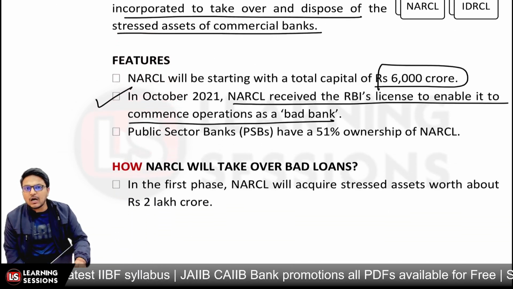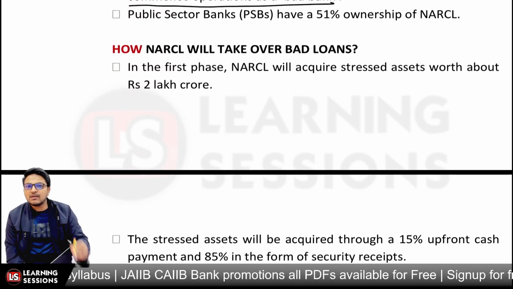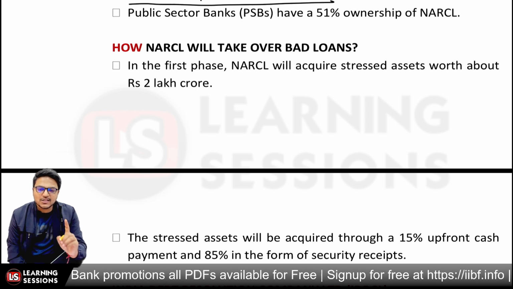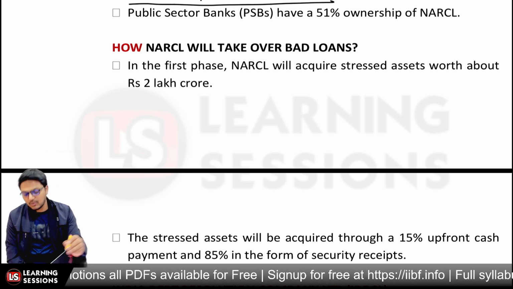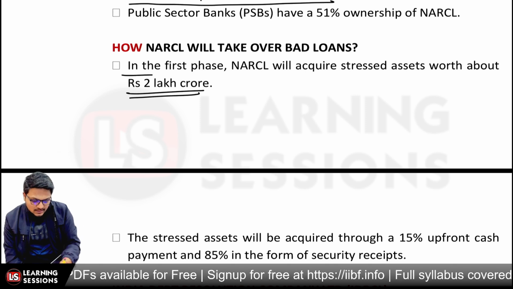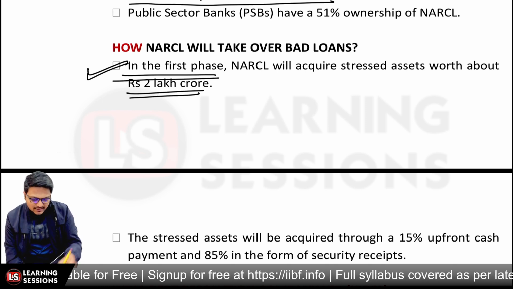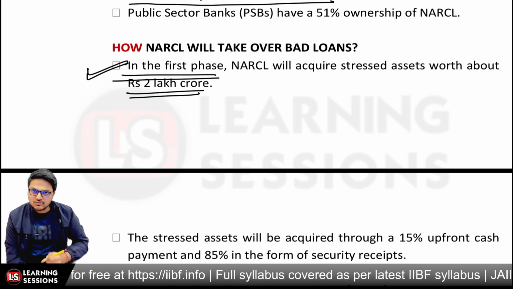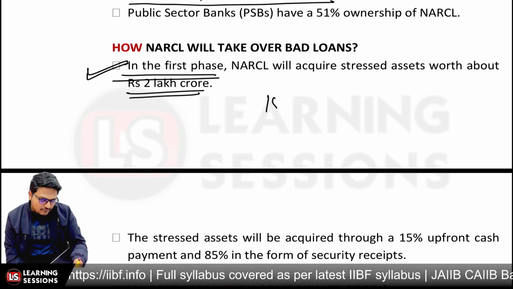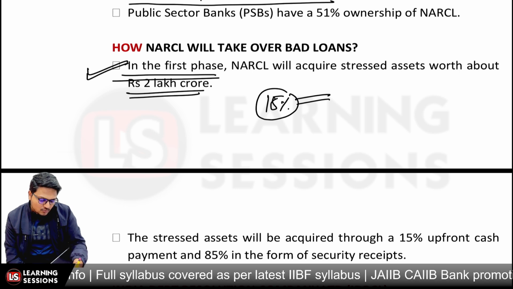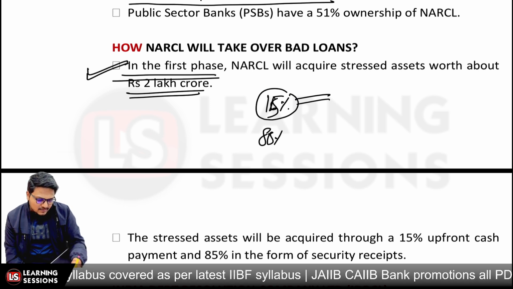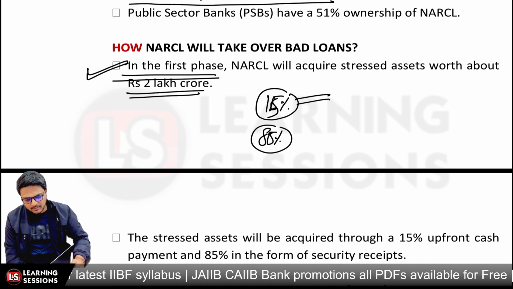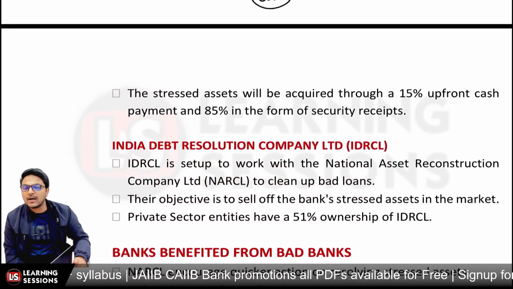So in 2021 it got its certificate, and public sector banks have a 51% stake in the NARCL, right? And further, how will NARCL take over the bad loans? In the first phase, NARCL will be acquiring stressed assets worth about rupees 2 lakh crore of NPAs. These stressed assets are acquired by paying 15% cash to the banks, the originator, and the remaining 85% is paid in the form of security receipts to the banks, right? So that's the process, and banks will be getting the liquidity.